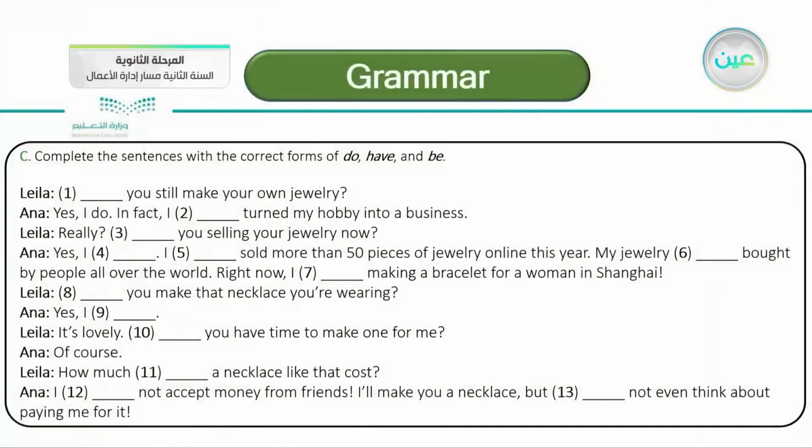The next exercise is C. Complete the sentences with the correct forms of do, have, and be. The correct forms, not the words themselves. You have to use the correct form. Layla, the first gap here: you still make your own jewelry. So this is a question. Yes, very good. Do you still make your own jewelry?